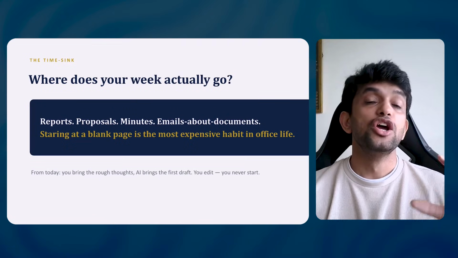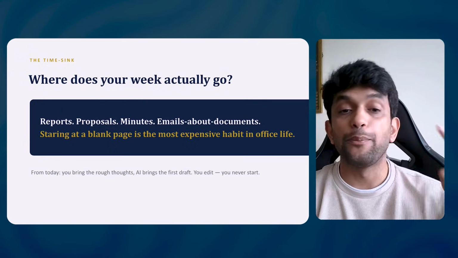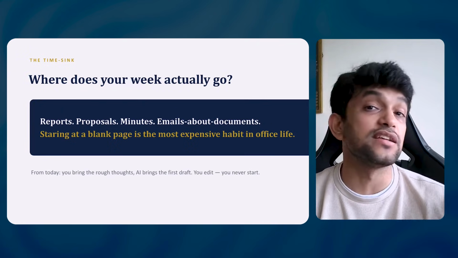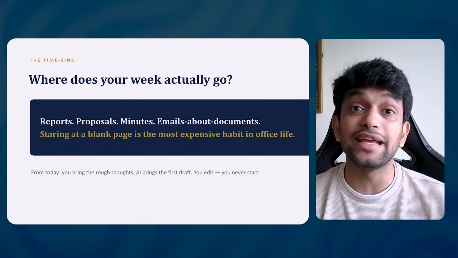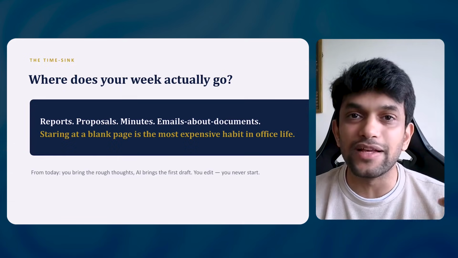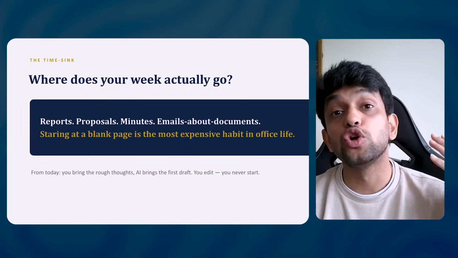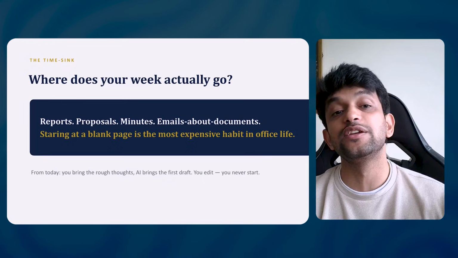Perfect. Now, let us understand where my time goes in the entire week. Usually if you're a working professional, your time goes into writing reports, doing proposals, writing minutes of meetings, understanding your meetings and taking actions from that. Most of us keep attending meetings and there's very little time to get work done. Then emails, documents, analyzing documents and getting the real work done.